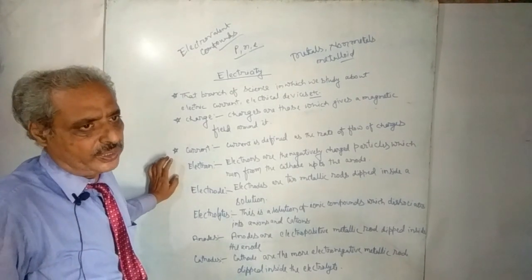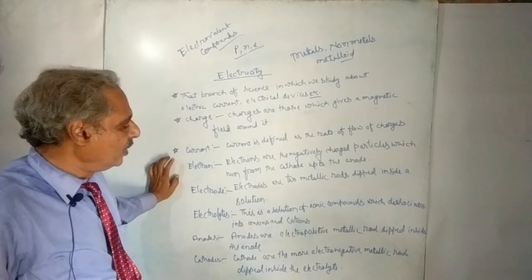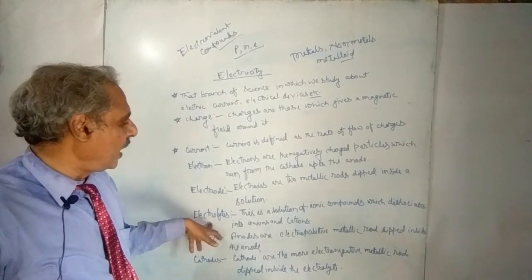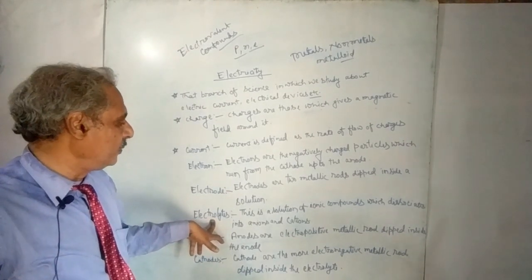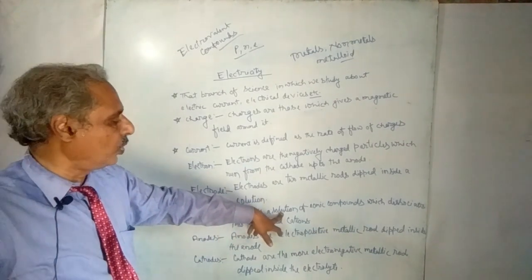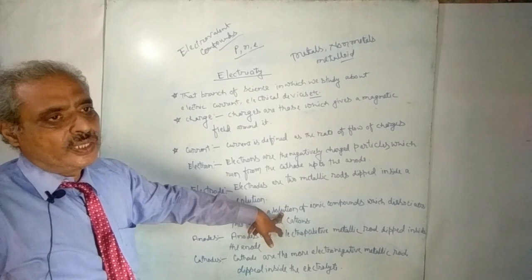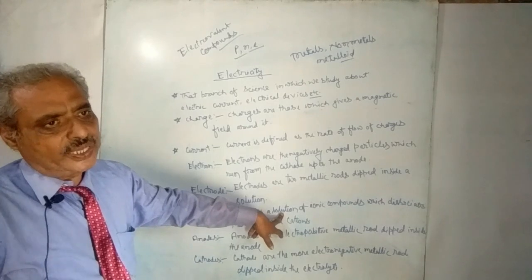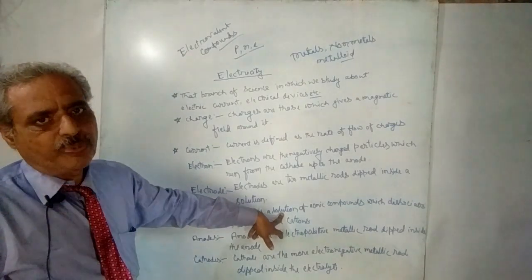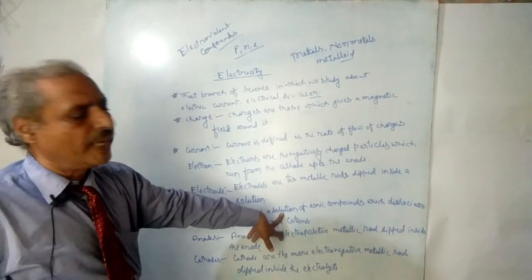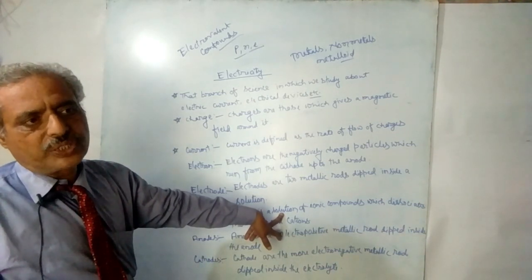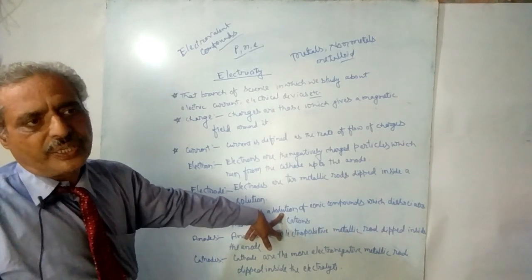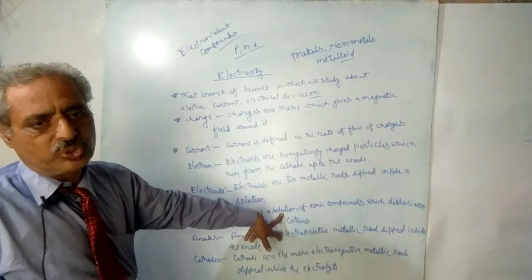One is anode and one is cathode, and inside the cell one solution is already present. That solution is known as electrolyte, and this electrolyte found in the cell is in solution state, a solution of an ionic compound. For example, we can take copper sulfate. Copper sulfate is an electrovalent compound. We can also take H2SO4. H2SO4 means sulfuric acid. So sulfuric acid or copper sulfate, any one you can take here in solution state.